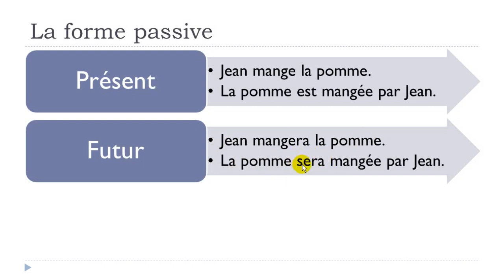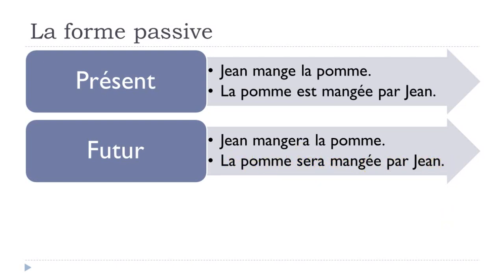So you definitely should know by heart all the forms of être, and obviously avoir, but not avoir for this lesson, but still. You should know them by heart because you will have to use them. For instance, in this passive form, you must use them. So la pomme sera mangée par Jean.